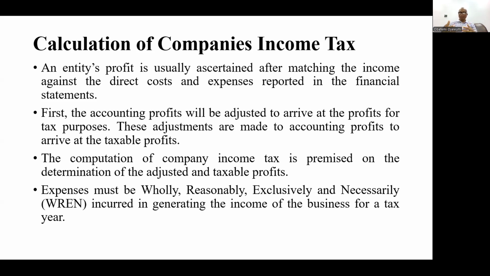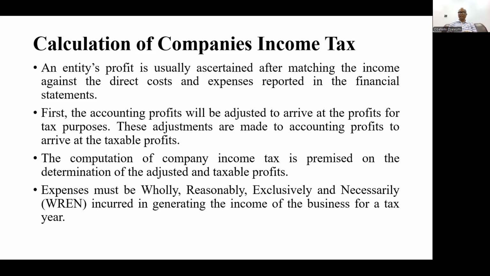Reasonably, we're talking about reasonable. When is it reasonable? You can't say that you're spending 5 million naira to generate an income of maybe another 5 million naira. So is it reasonable? That's talking about reasonability. When we talk about exclusive, it means that it is exclusively incurred for the purpose of generating the income of the company for that particular year.